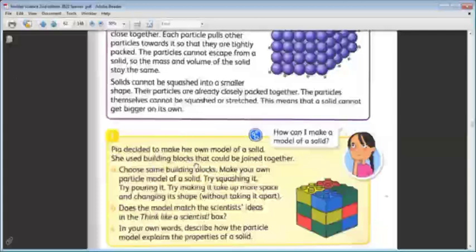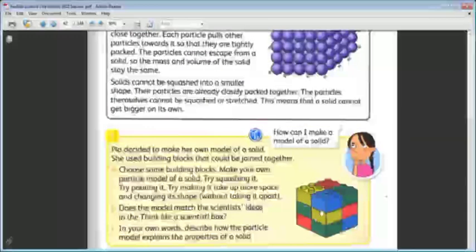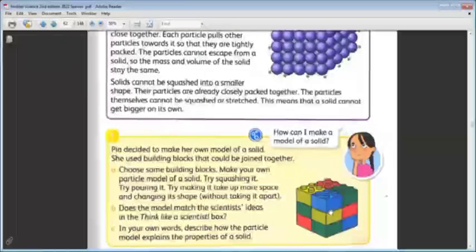She used building blocks that could be joined together. Choose some building blocks and make your own particle model of a solid. Try squashing it. Can you squash this model? Not each building block alone. Squash means to crush it.